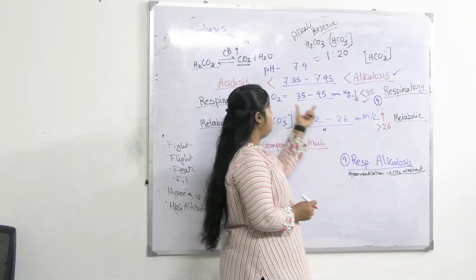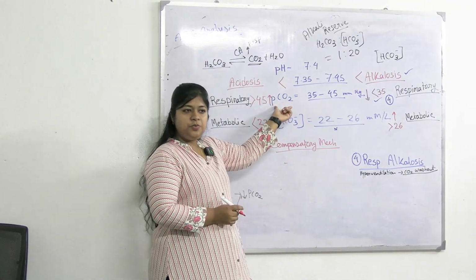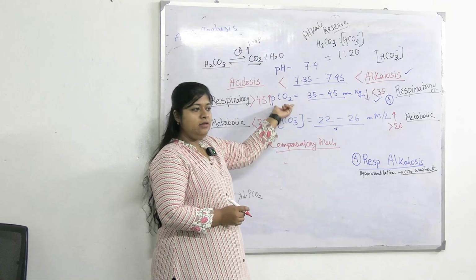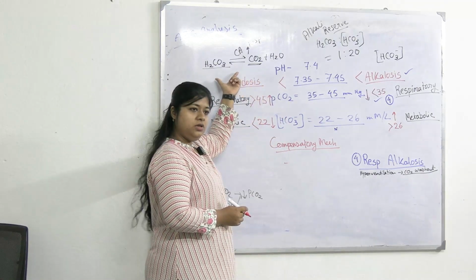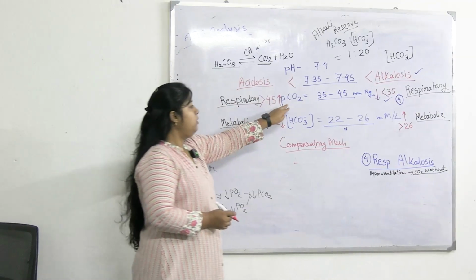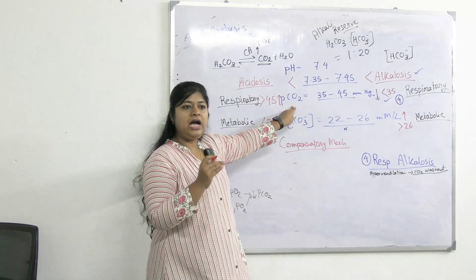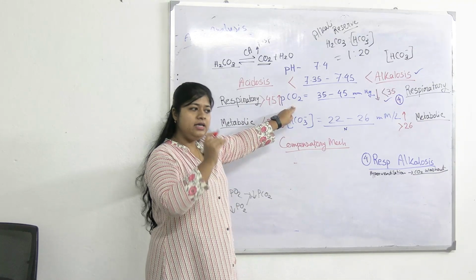I told you this part, respiratory parameter, that is PCO2, can regulate the acid load. How? By hyperventilation it can reduce the acid load, or by hypoventilation it can increase the acid load.